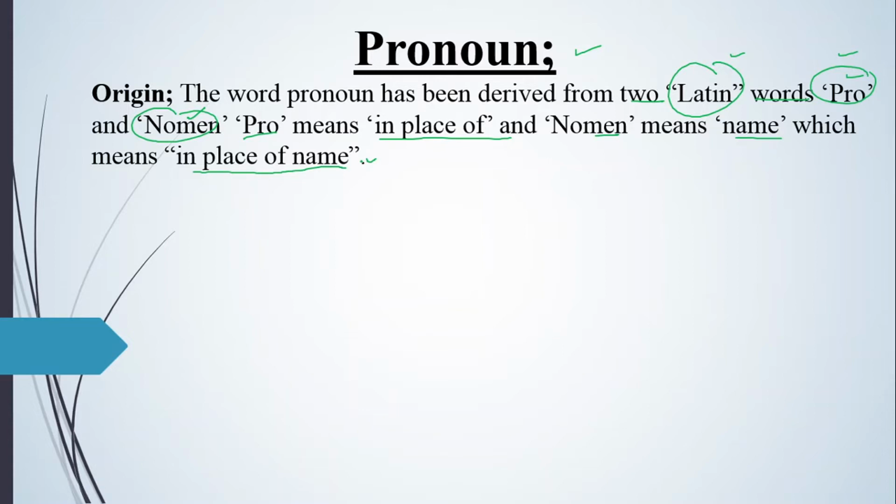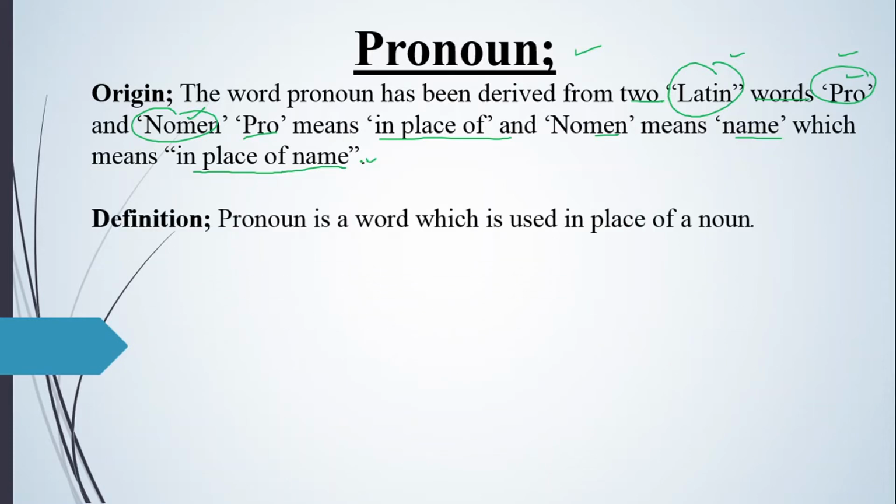So now the definition is what? Pronoun is a word which is used in the place of a noun. See, it is taken from the Latin words pro and nomen. Pro means in place of and nomen means name, so it means in place of a name. The definition says that a pronoun is a word which is used in place of a noun. So a word which is used in the place of a noun is called a pronoun.